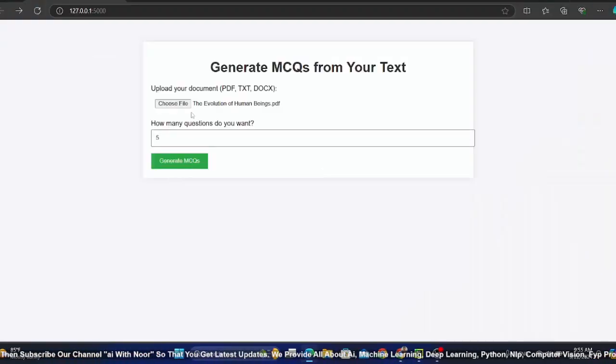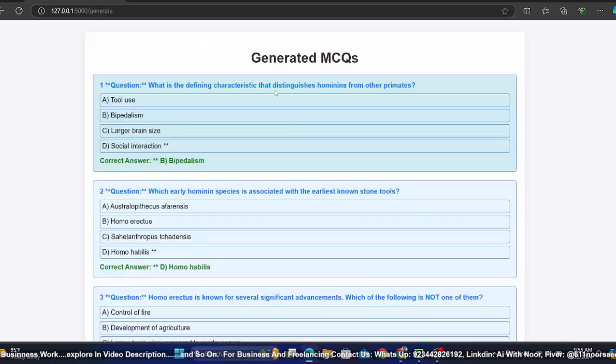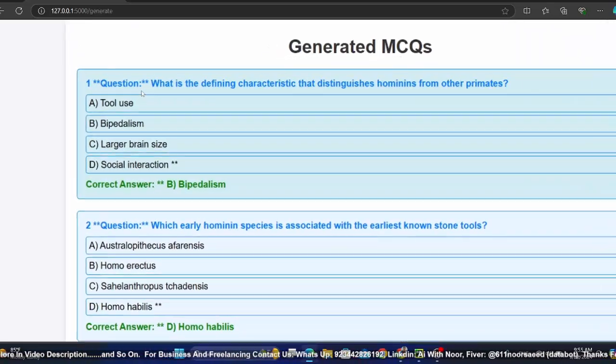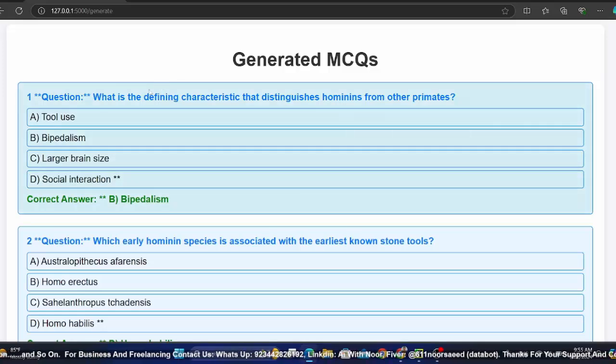Okay, so the file is uploaded and I want to generate 5 questions for now. So the moment I click on this button, it will redirect me to another page. It will take a little time because it's generating questions with MCQs automatically. So you can see, let me zoom in a bit. This is the result from the text.